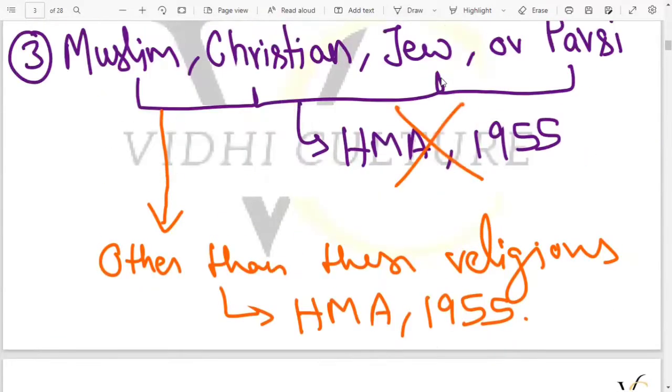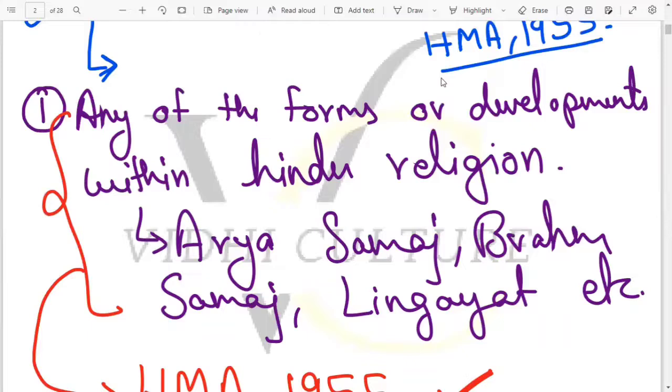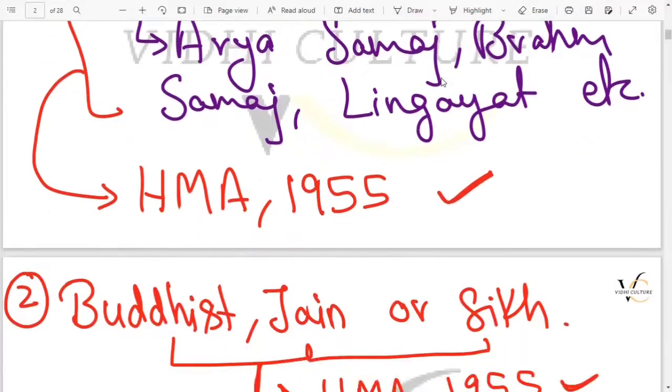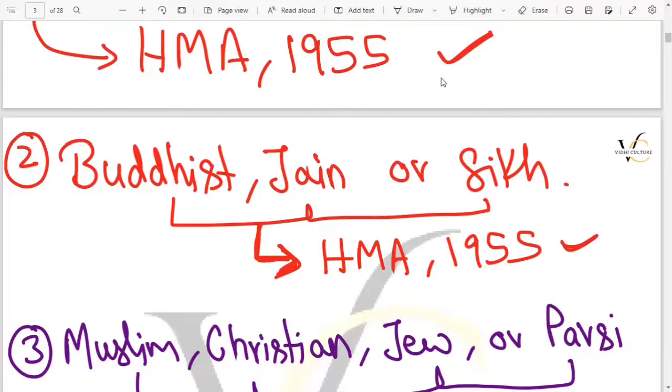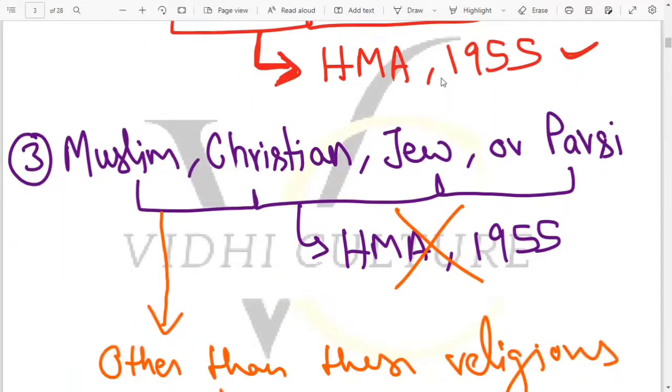First, we saw that if you belong to any of the forms or developments of the Hindu religion, like Arya Samaj, Brahma Samaj, Lingayat Hindus, or anything else like this, then the Hindu Marriage Act will be applicable on you. The second point says that if you are a Buddhist, Jain, or Sikh, then also the Hindu Marriage Act will be applicable on you.